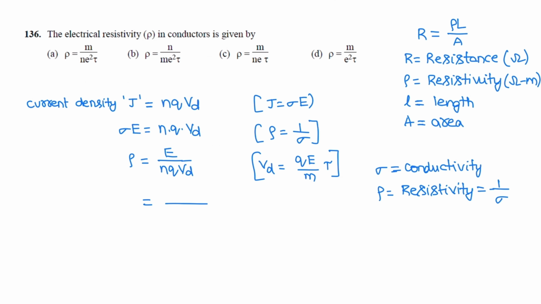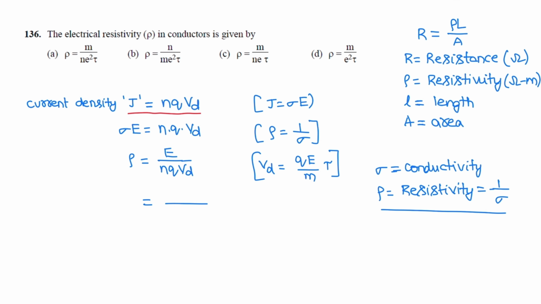Next question. The electrical resistivity rho in a conductor is given by, we know that the conduction current density J is equal to nqVd, where n is electron concentration, q is the charge of the electron, 1.6 x 10^-19 coulombs, and Vd is the drift velocity. This current density can be written as sigma E equal to nqVd. Sigma is conductivity and rho is the resistivity, rho is equal to 1 by sigma. So resistivity rho is equal to E by nqVd.